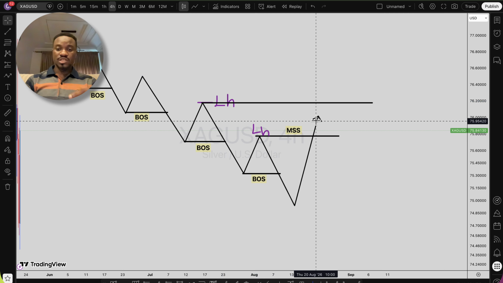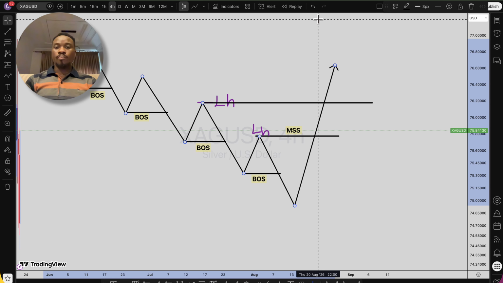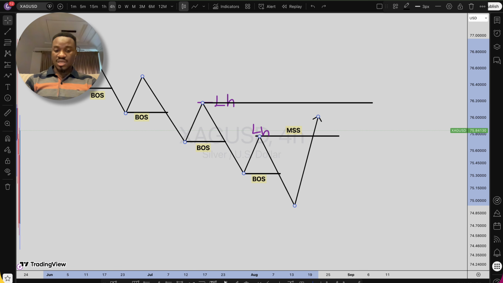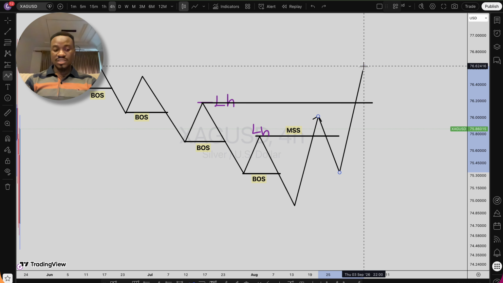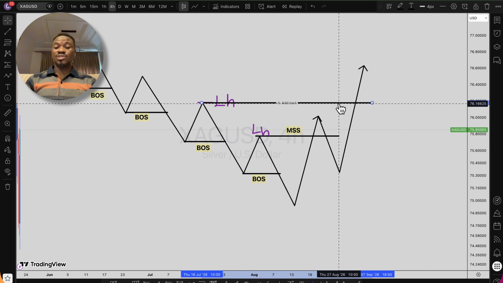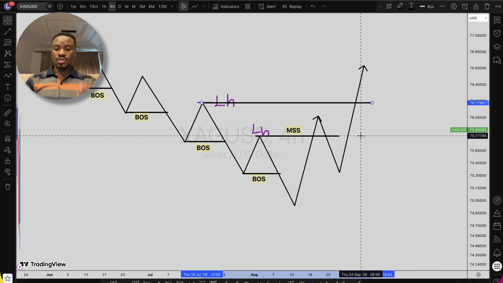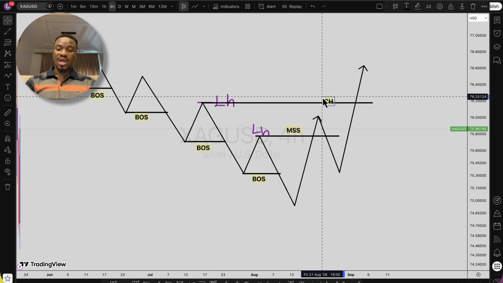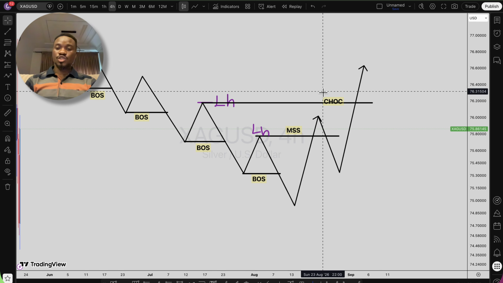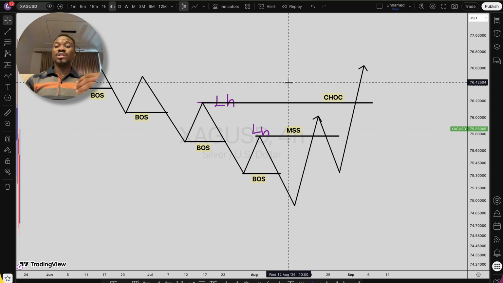Let's say, for instance, price may go up like this, or price may decide just to give us a kind of pushback, something like this, and then it goes up like this. Now, at this structure right here, which is the second low high swing, this is where we say, okay, price is now giving us a change of character, which we see as CHOC. So this is how you label your chart.